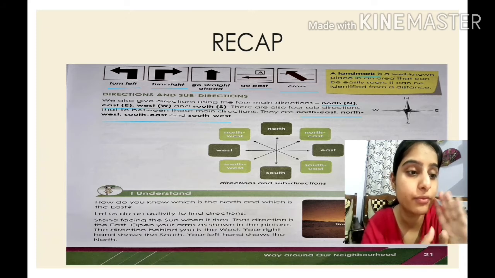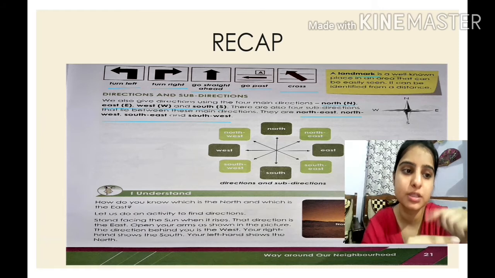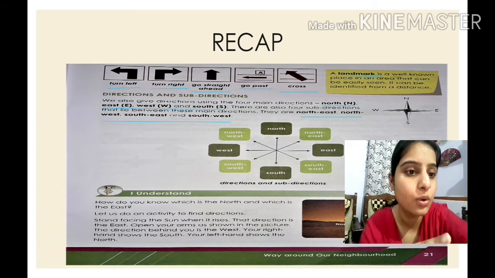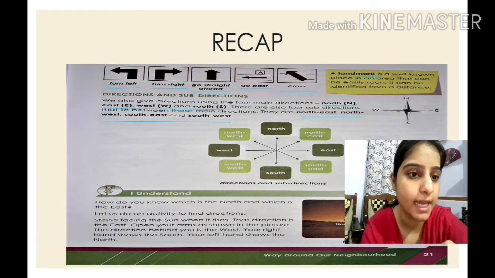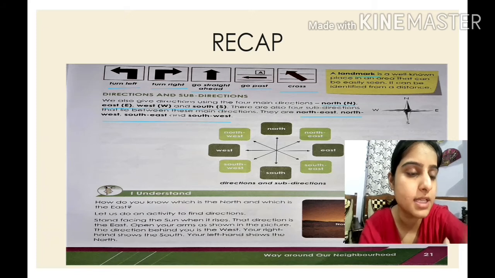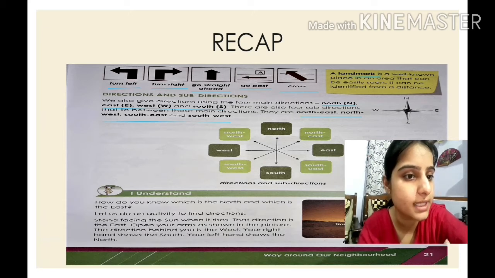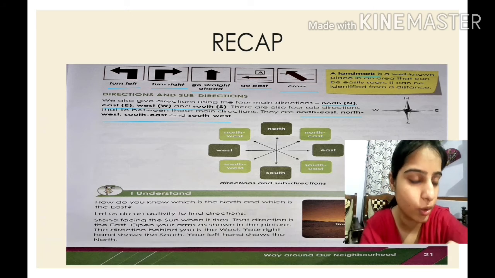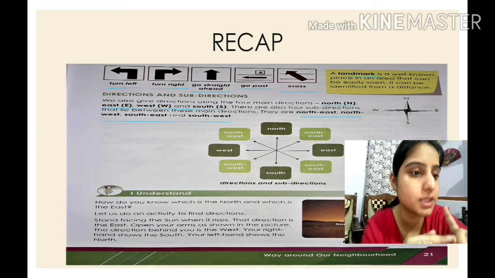Then children, we have come across the 4 sub directions that lie between these main directions. Main directions are what? 4 main directions: north, south, east, west. Now between north and east, children, what lies? Northeast. These are the sub directions. Then between south and east, what lies, children? Southeast. When we read between north and east, children, first we say north, then we say east. When we read from south to east, we say south first and then east. Okay, so that is southeast. You can't say east south. It is named as southeast.